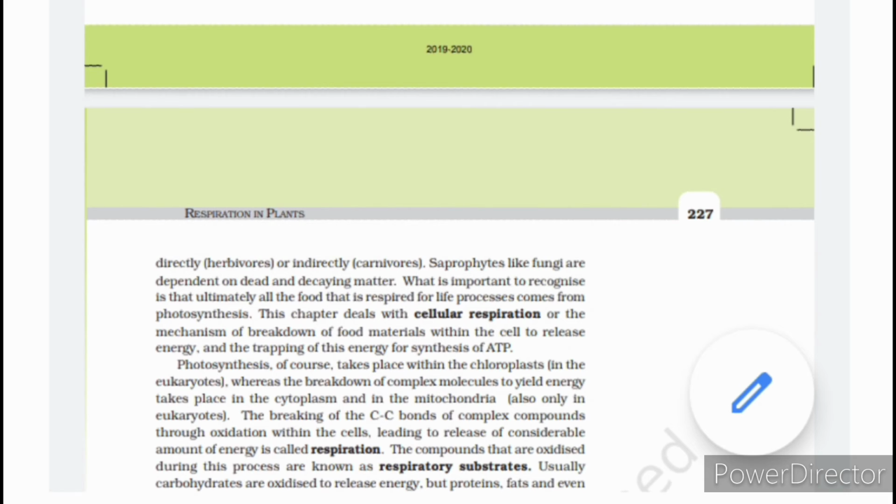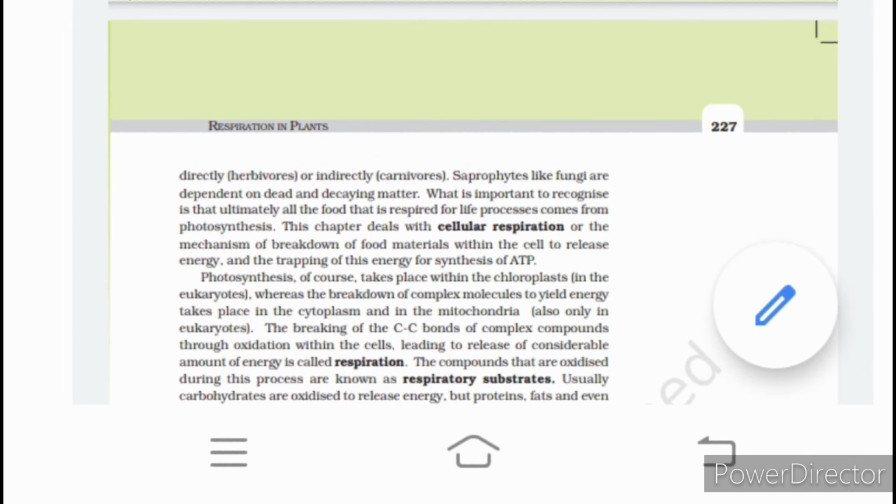The food contains molecules, that means compounds made of carbohydrates, proteins, lipids, etc. The saprophytes like fungi are dependent on dead and decaying matter. What is important to recognize is that ultimately all the food that is required for life processes comes from photosynthesis.